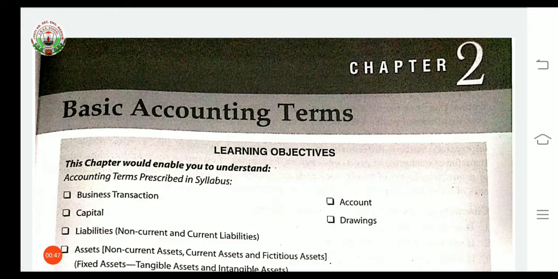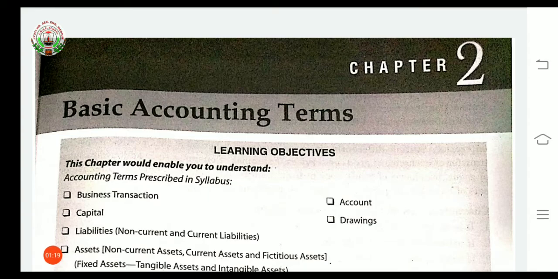Accounting process means that first financial transactions and events will be identified, then recorded. After that, they will be classified in the manner of posting in the ledger, then summarizing, analyzing, and communicating. After that, there were three similar terms, bookkeeping, accounting, and accountancy, that we have studied, that all three are different words, different terms.